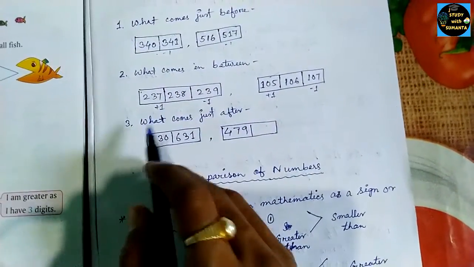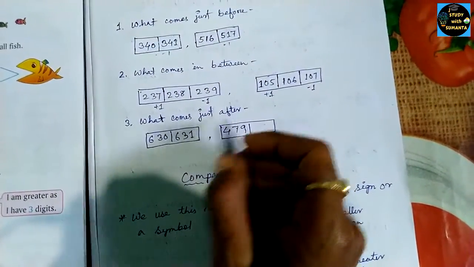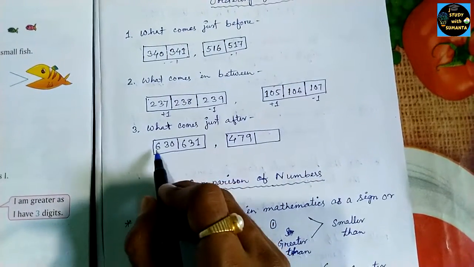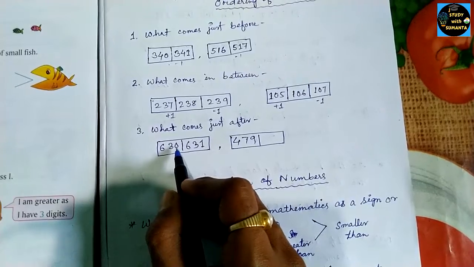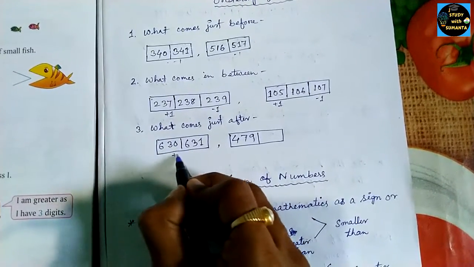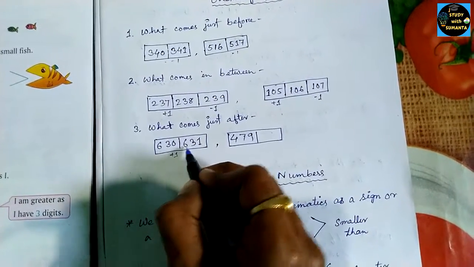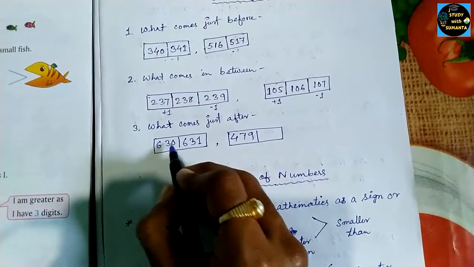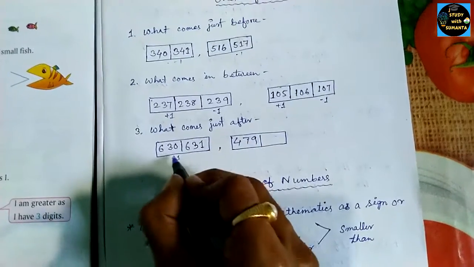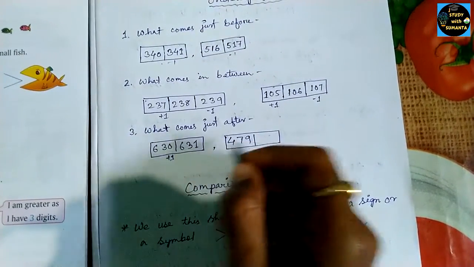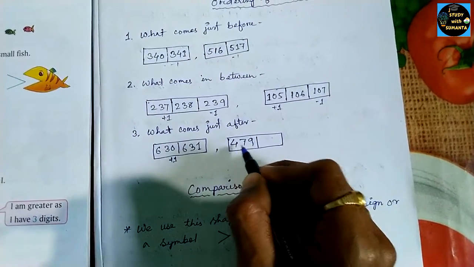In the third we have what comes just after. First one, you see 630. After 630 you add 1, you will get 631. That means 630, 631, like this. Just add 1, you will get this number. Then come to this 479.